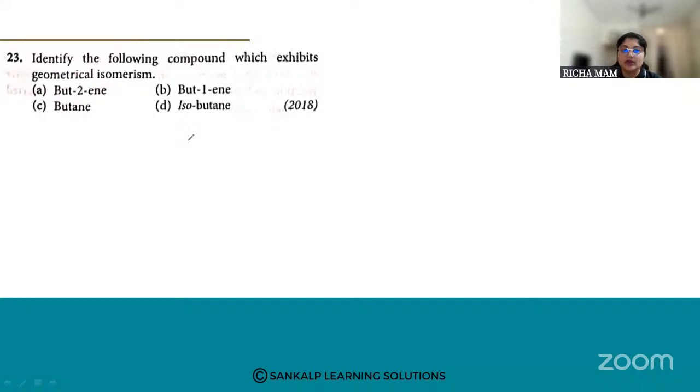Did you understand why? The number of atoms across the double bond is not the same. So if you want geometrical isomers, the number of atoms across the double bond should be the same. There should be evenly distributed atoms across. Geometrical isomerism can be seen only across a double bond.